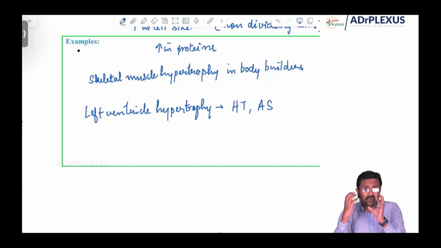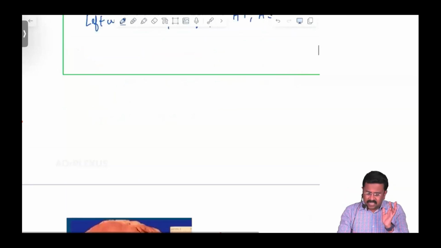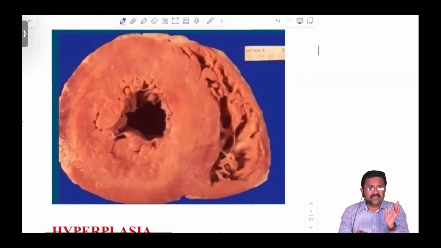After pressure, the load is increased. So what happened? The heart muscle has to do more work against a stressful situation. So that is an injury and the adaptation is left ventricular hypertrophy. As you can see from this picture, this is a gross appearance of the cut surface of a heart.